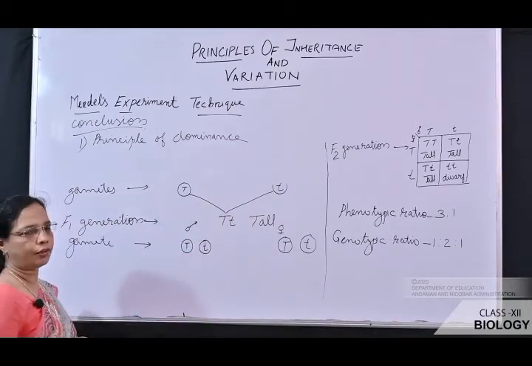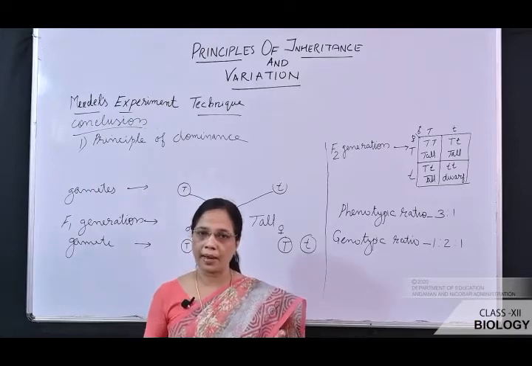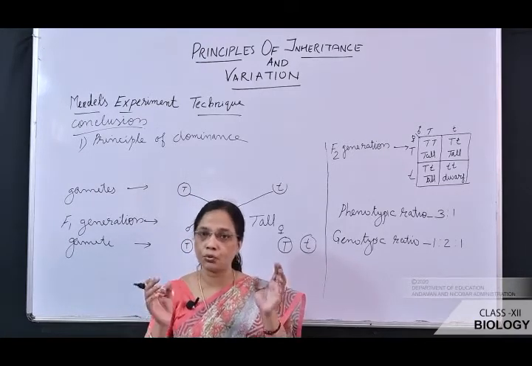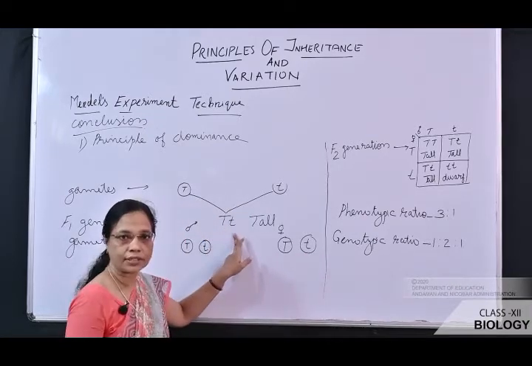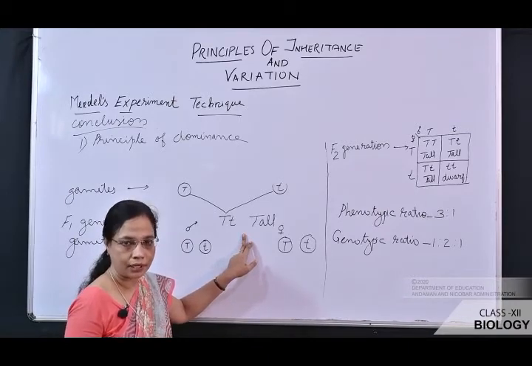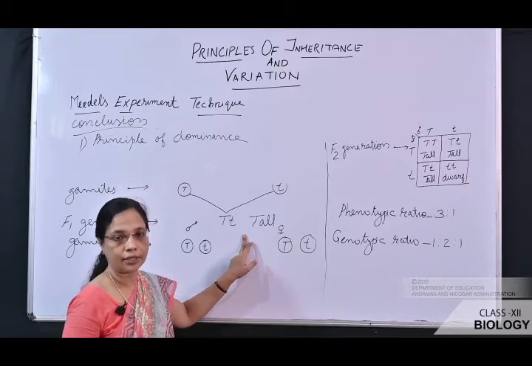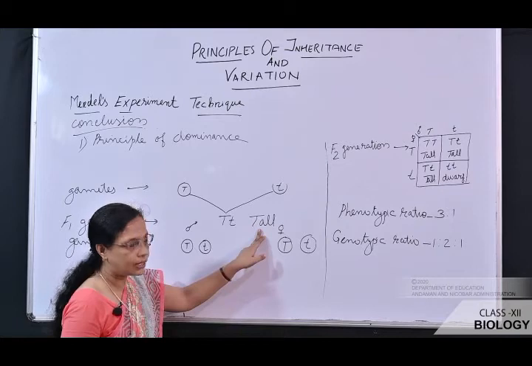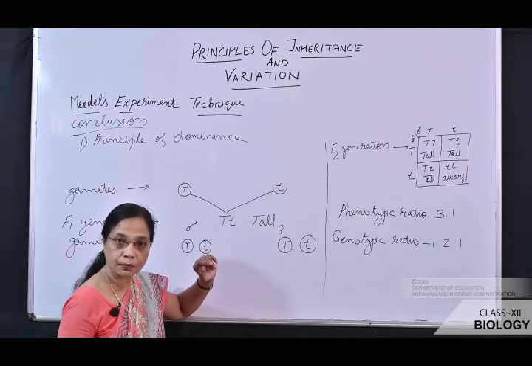What does the principle of dominance say? When two varieties of plants, or two traits, are crossed, only one trait appears in the F1 generation, and the other trait is hidden. The trait which expresses in the F1 generation is known as the dominant trait. Here you can see tall is the dominant one, that is expressed. Dwarf is unable to express.